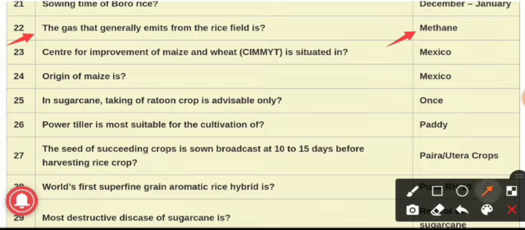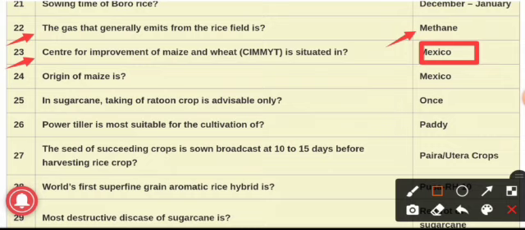Question number 23rd. Center for Improvement of Maize and Wheat. It is located in Mexico. The Center for Improvement of Maize and Wheat is located in Mexico and it was founded in the year 1943.